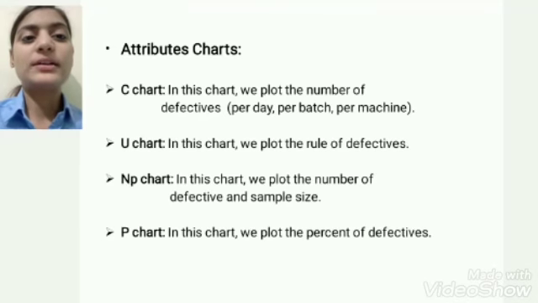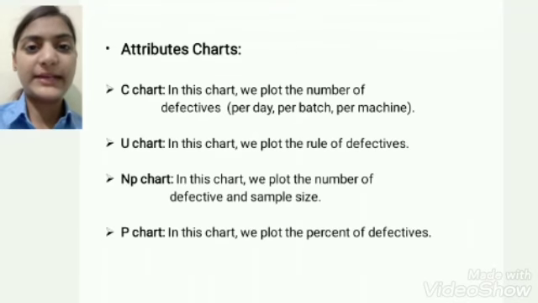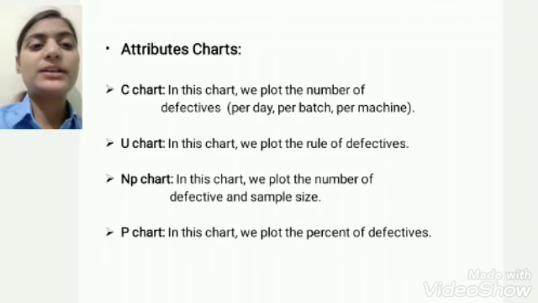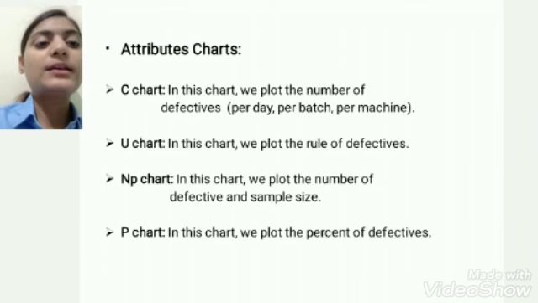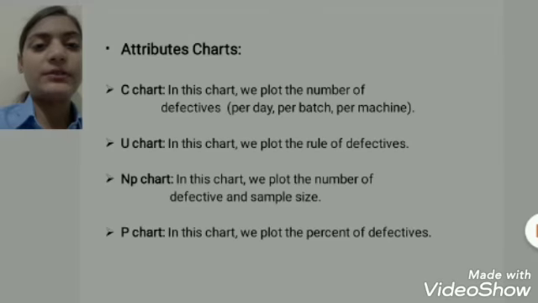Attribute chart, C chart. In this chart we plot the number of defects per day, per batch, per machine. U chart. In this chart we plot the rate of defects. NP chart. In this chart we plot the number of defectives and sample size. P chart. In this chart we plot the percent of defectives.